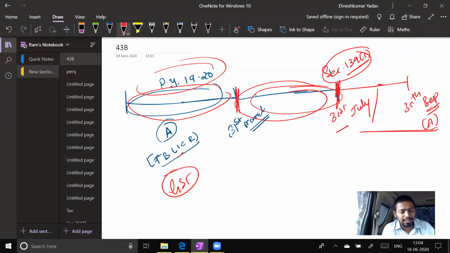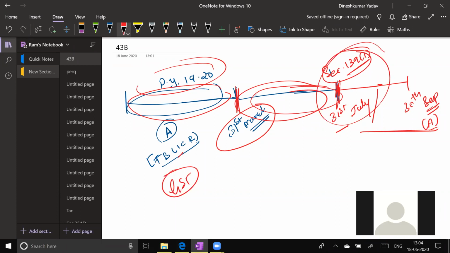Are you able to understand this? Payment, I am telling you, should be made before 31st March, I did not say it like that. Deduction is available on payment basis. Payment can be made even after 31st March, but before filing the return of income. Hello?